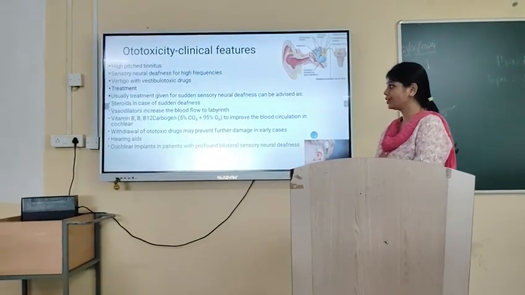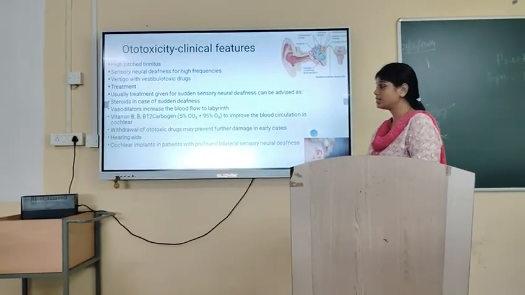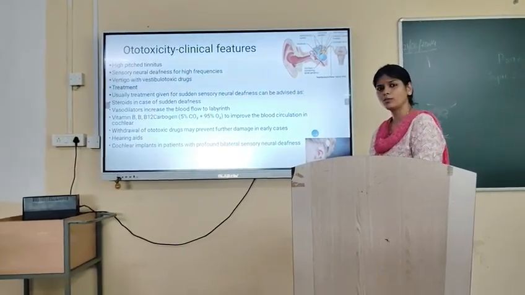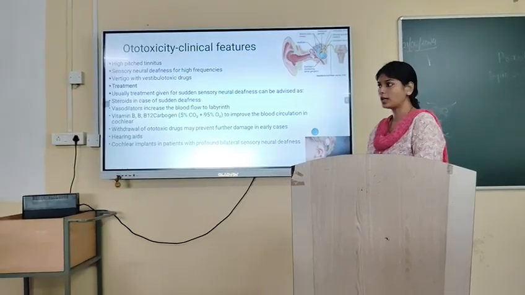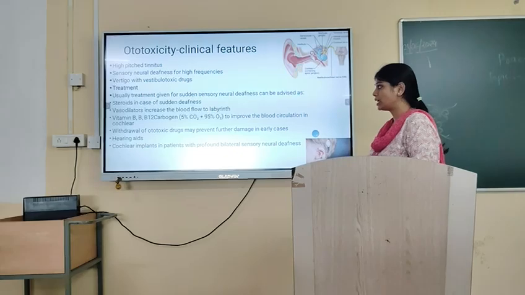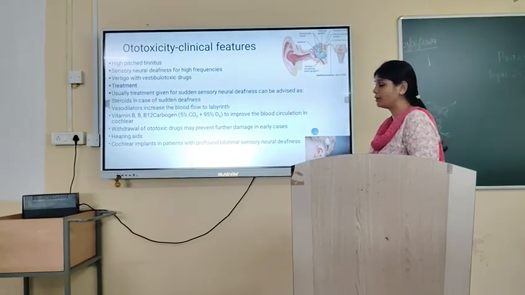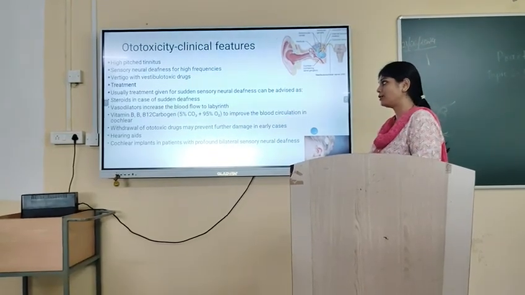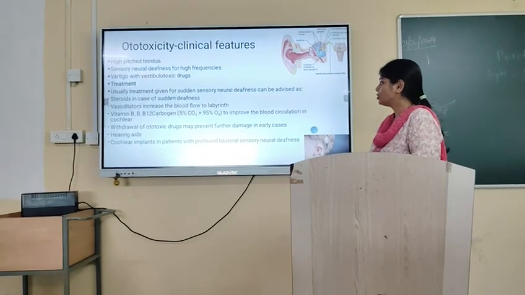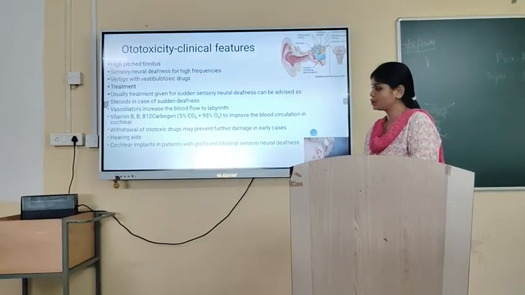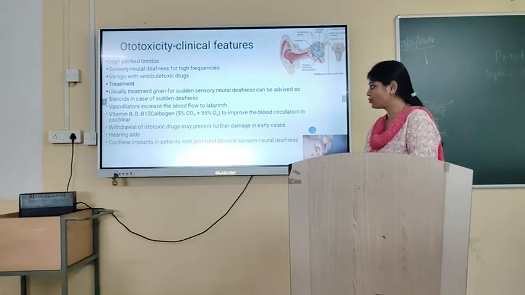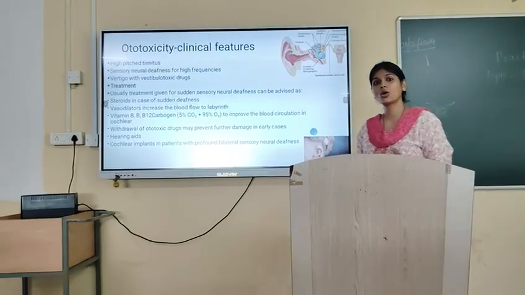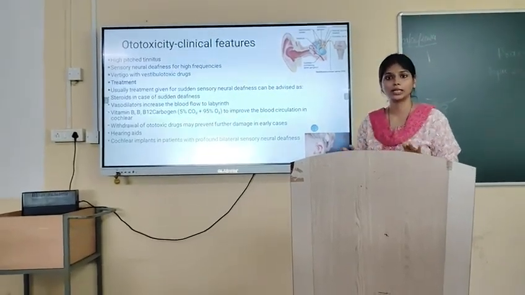Everything is moving around. The treatment usually given for sudden sensory neural deafness is steroids. If the person has sudden deafness because of the drugs, then steroids can be given. Vasodilators to increase the blood flow, vitamin D, all types of vitamin B, B12, and carbogen can be given to improve blood circulation in the cochlear region. Withdrawal of ototoxic drugs may prevent further damage to hearing. Sometimes whatever drug is causing the ototoxicity, it is very important to stop that drug.